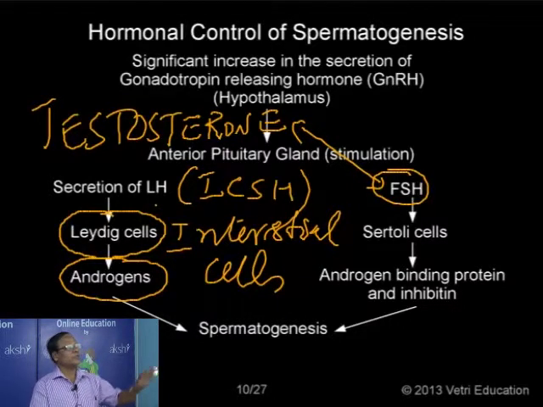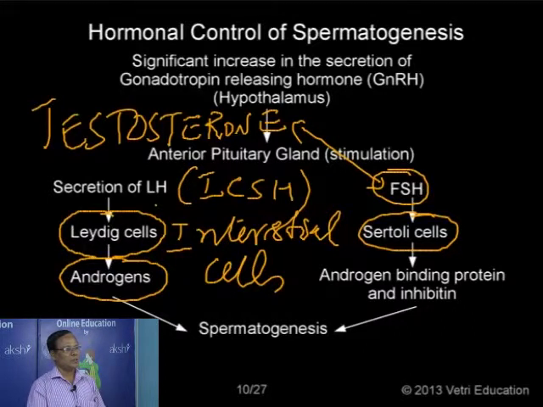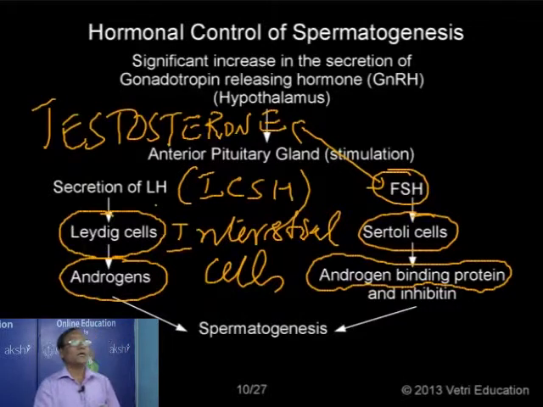The normal level of testosterone is maintained by a secretion from the Sertoli cells. The FSH not only interacts with testosterone to stimulate spermatogenesis, it stimulates the Sertoli cells of the seminiferous tubules to produce a protein called androgen binding protein. This androgen binding protein is responsible for maintaining the normal concentration of testosterone.